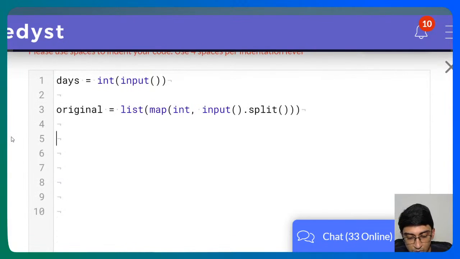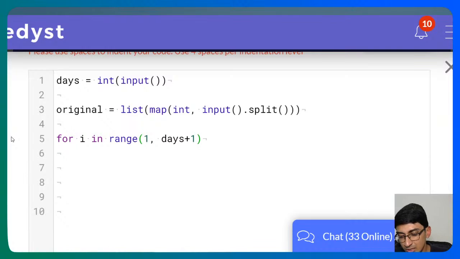Okay, all right. So what we're going to do is for i in range of 1 to days plus 1. It is nothing but for i in range 1 to less than days plus 1, right? So we want to go to equal to days. That's why we're going to days plus 1 over here. So we'll do this for i in range 1 to days plus 1. We have an original and we want to create the new one, right? So temp is equal to, let's say, 0 into 8. Now we created a new array of 8 elements, but all of them are 0, right?